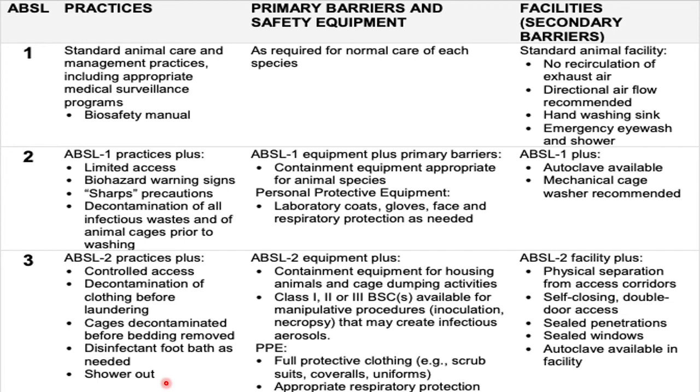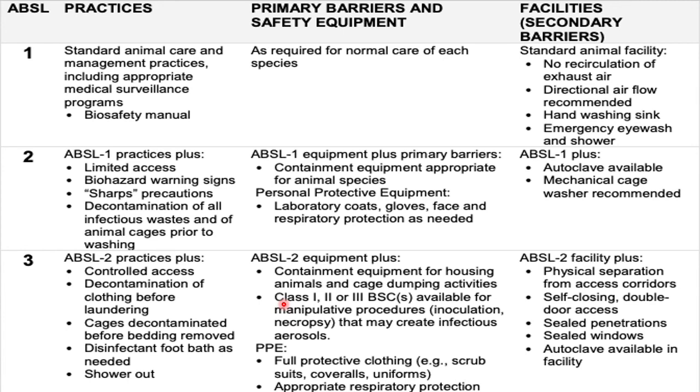Meanwhile, for the safety equipments or primary barriers in ABSL 3, all the facilities or barriers provided in the ABSL 2 will be essential, along with containment equipment for the housing animals and cages to be dumped after the activities.